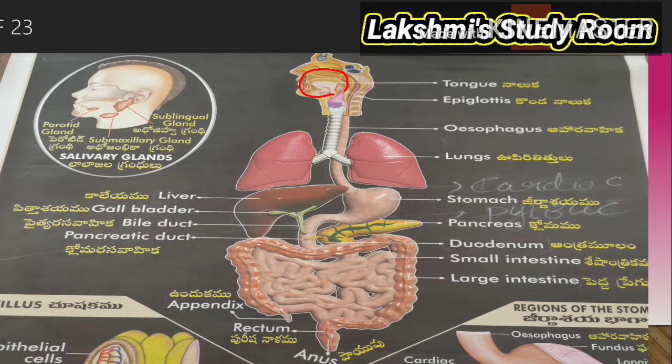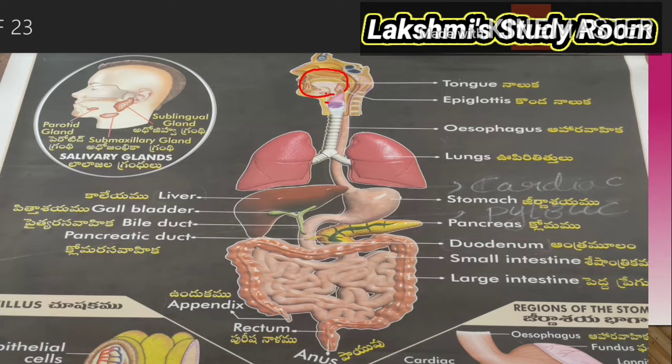The mouth has three parts: teeth, tongue, and salivary glands. We already know the food is cut and crushed by our teeth in the mouth and mixed with saliva to make it wet and slippery. This is called mastication. So what is mastication? Chewing of food into smaller particles by the teeth in the mouth is called mastication.